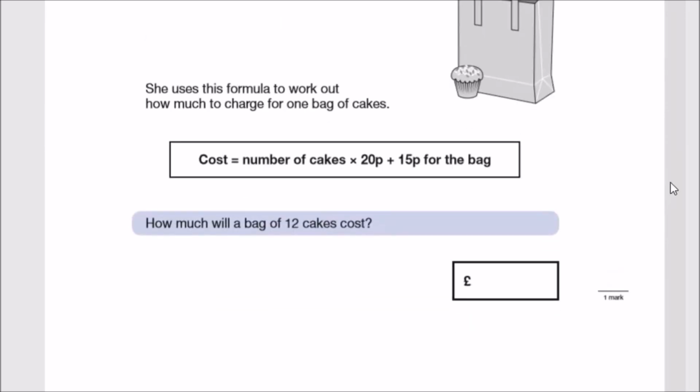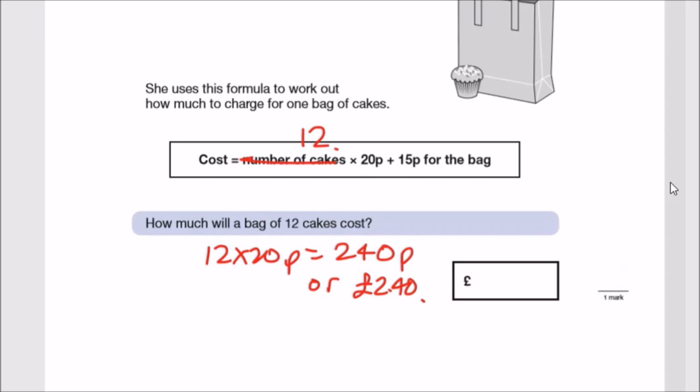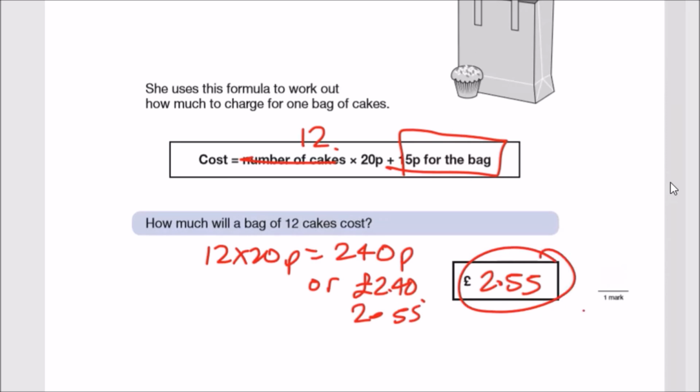So here we're looking at the formula, replace the number of cakes by 12, and it'll be 12 times 20p. So let's do a quick math. So you can say 12 times 20p. We could do a trick. 12 times 2 is 24. Add a 0 is 240. So 240p or £2.40. And don't forget, we still got to add 15p for the bag. So adding 15p to 40 pence, we get 55 pence. So it'd be £2.55.